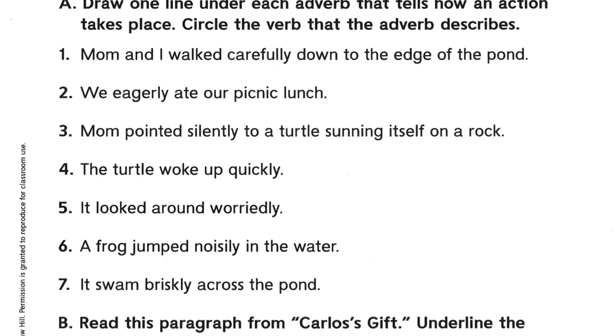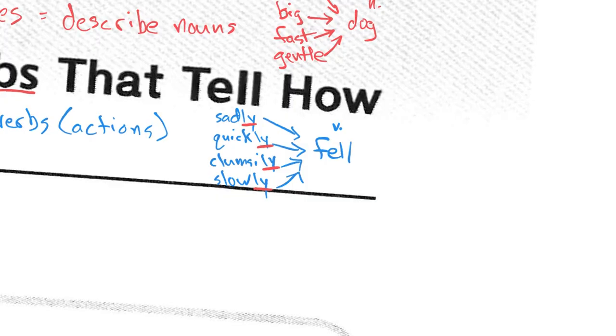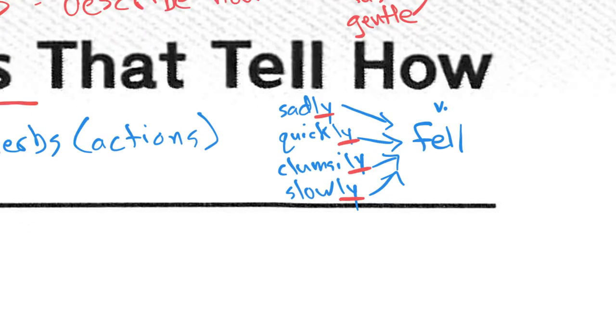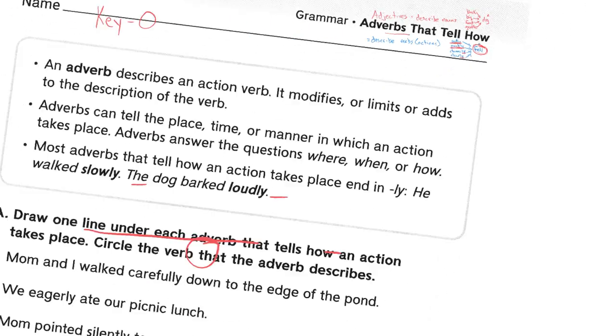Here it says to draw one line under each adverb that tells how an action takes place. And then you're going to circle the verb that goes with that adverb. So in other words, I would have underlined the adverb and then circled the verb. So this is what's describing this word. So you underline the adverb that is describing the verb. That is what we're doing in this activity, okay?